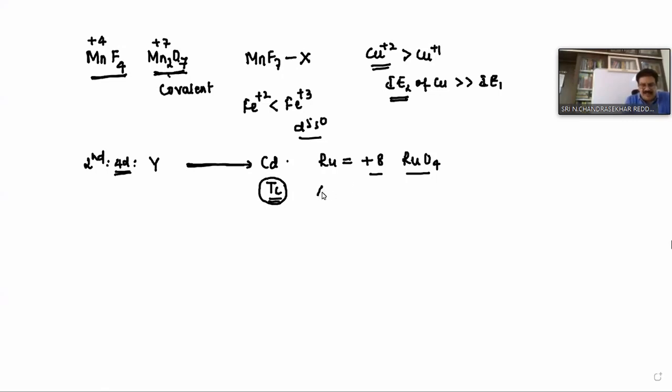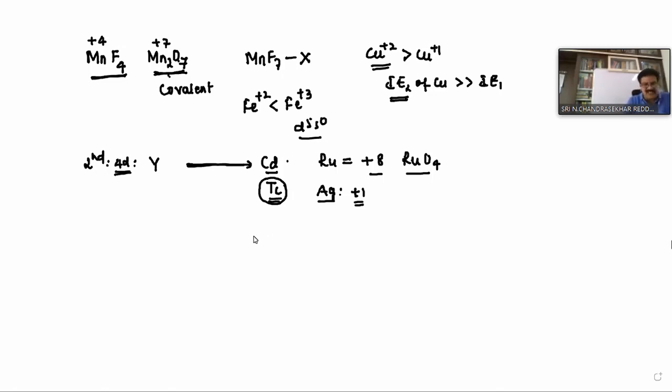Next, silver also belongs to the 4d series. Silver exhibits only the +1 oxidation state, because silver compounds are more stable in the +1 state. And cadmium exhibits the +2 oxidation state. So this is about the second transition series.